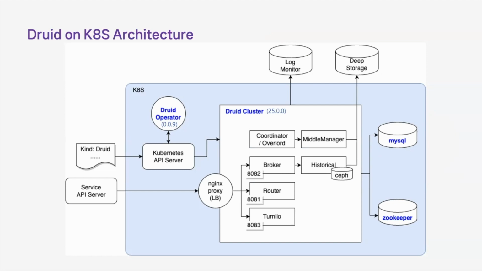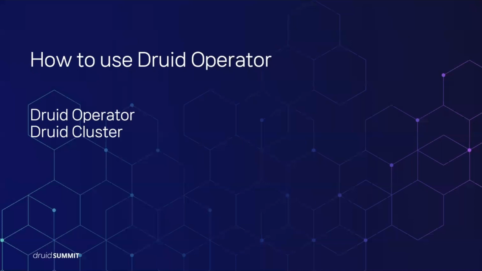But at the time of our migration, version 25 was the latest version. So Turnilo was integrated into the Helm chart for visualization. The problems and solutions we experienced in the process will be shared by Jihae later in this presentation.